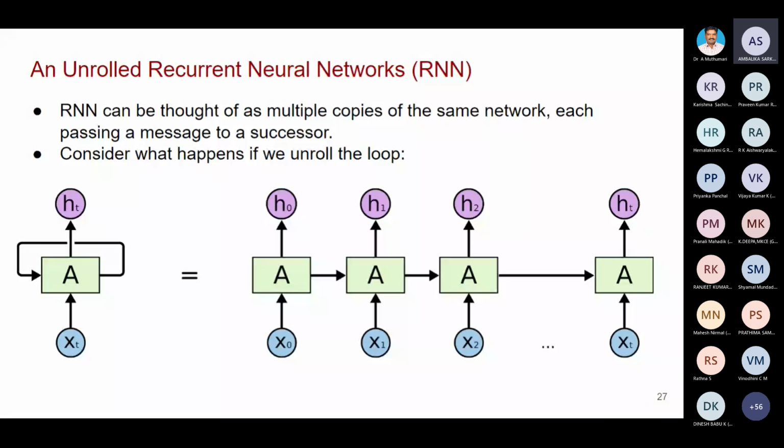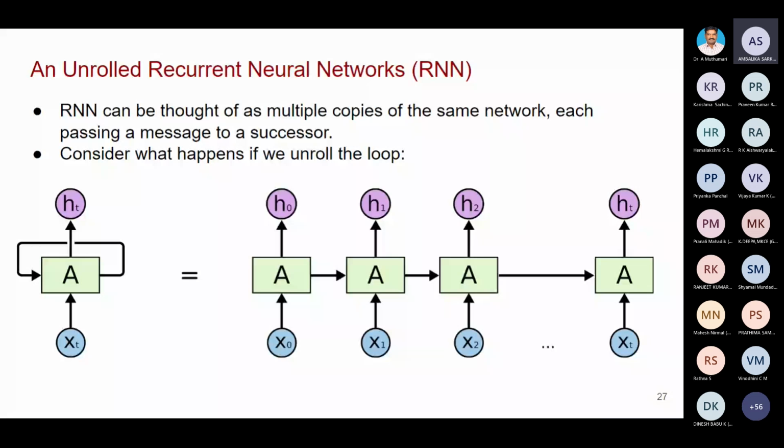X0 is the current input, in addition there is H0. Then X1 is the input at time step 1. Now the decision is taken from the current input X1, as well as from some information it gets from the previous time step. So this is the concept.